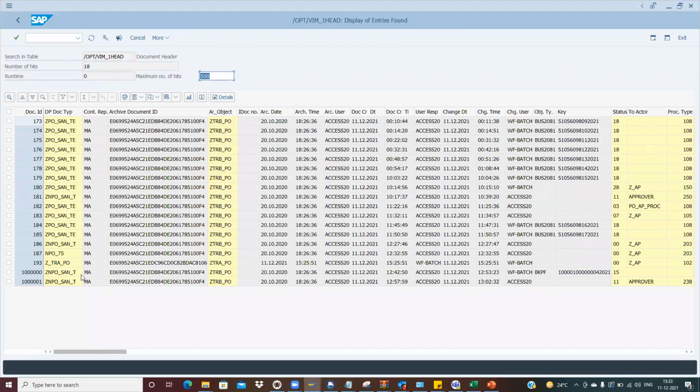So here, if you see, this is the archive doc ID which I told you about. This is my VIM doc ID, and everything we are going to do will be under the VIM DP doc ID. This is the DP doc type. You know that for all the doc types, it controls the number ranges, right? So this is how it is controlling the number range also.